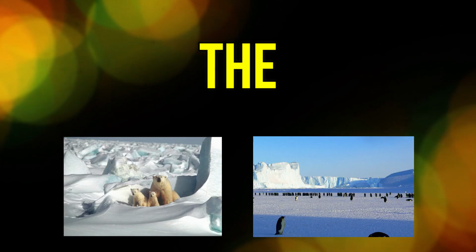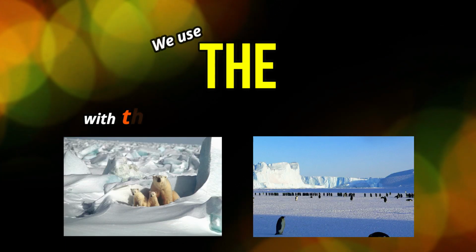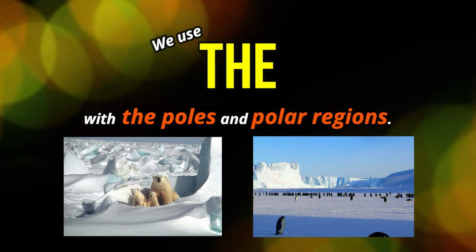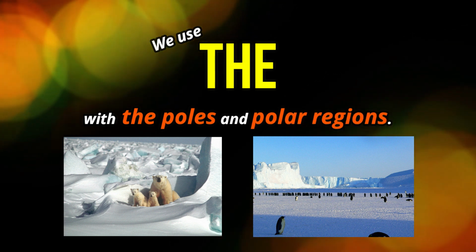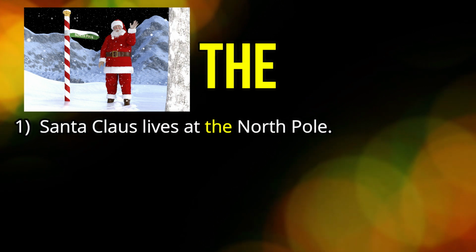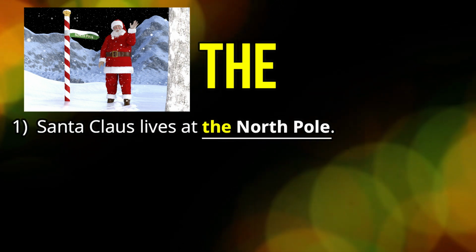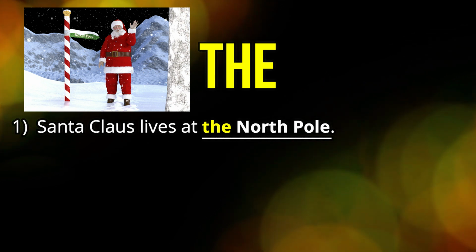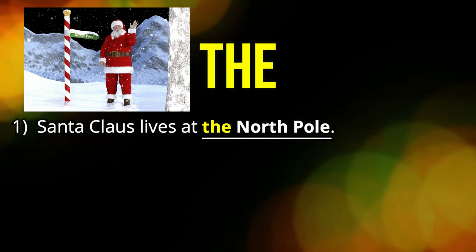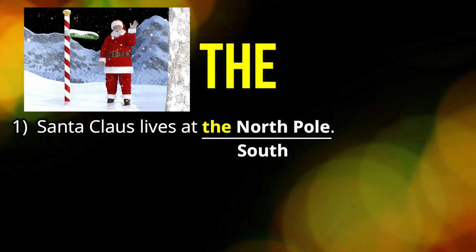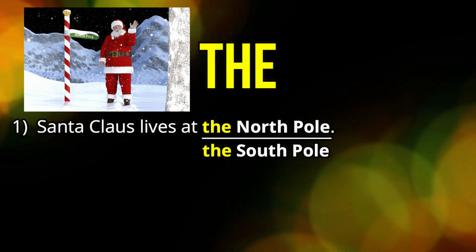Now let's talk about the cold spots. Okay, we use "the" with the poles and polar regions. Number 1, Santa Claus lives at the North Pole. So we use the North Pole when referring to a pole, and if we were talking about the South Pole, it's also the South Pole. Got it?